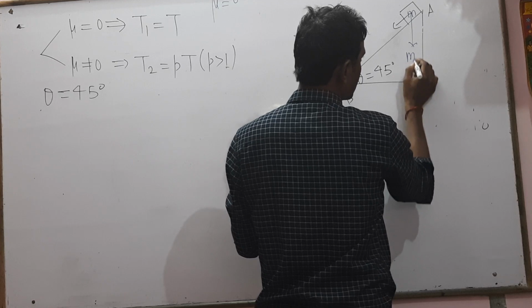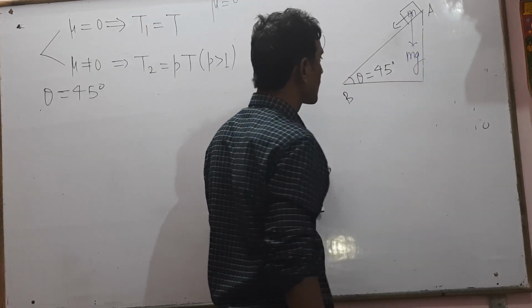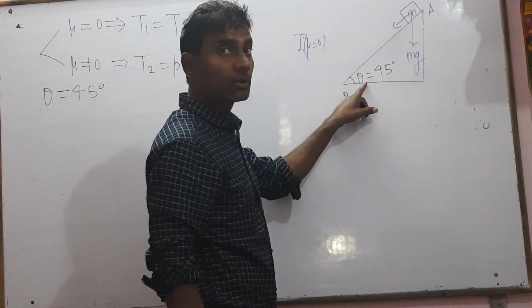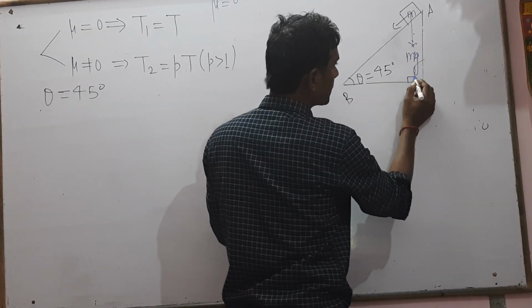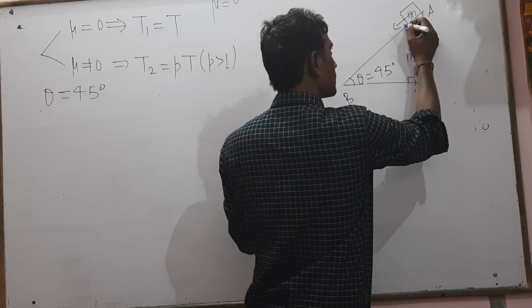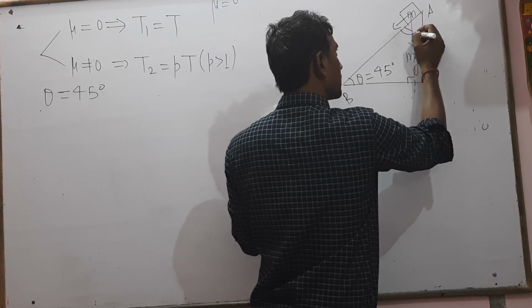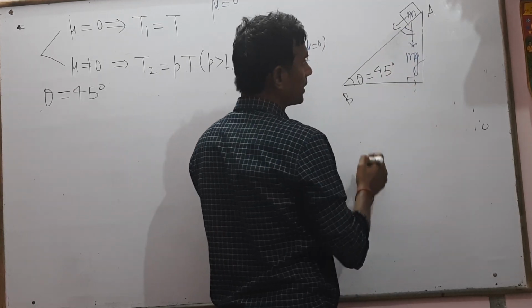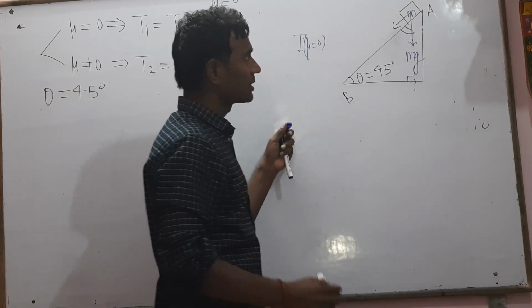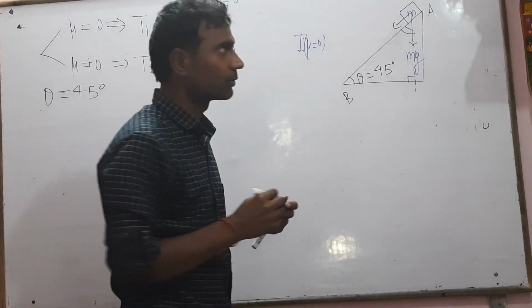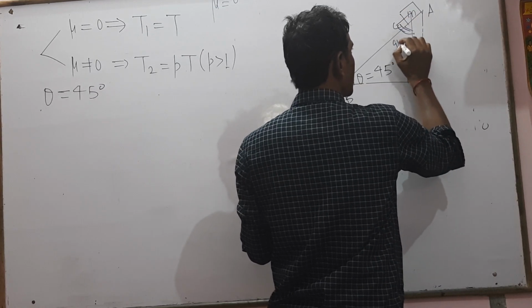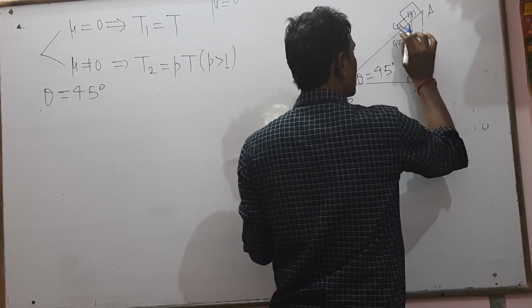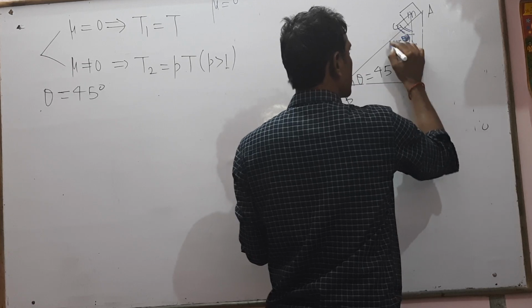This is mg, vertically downward. The angle theta equals 45 degrees, so this angle will be 90 degrees, and this angle must be 90 minus 45 degrees. So 90 minus theta, where this is the angle theta.